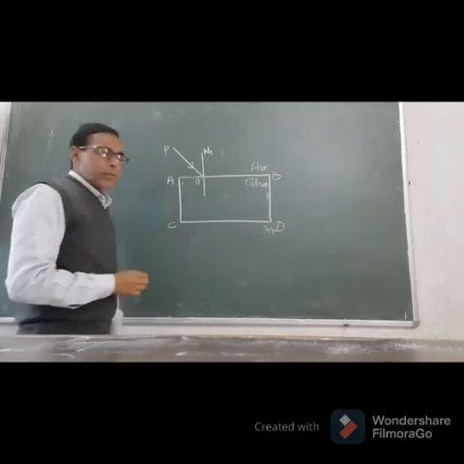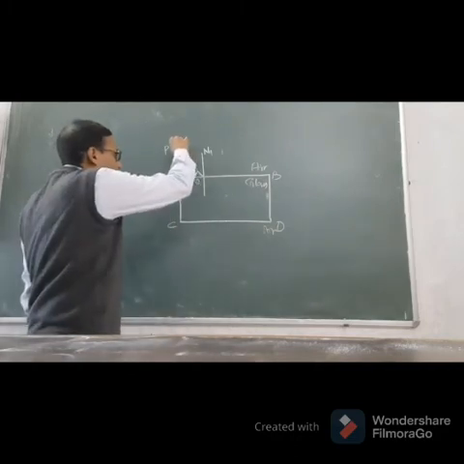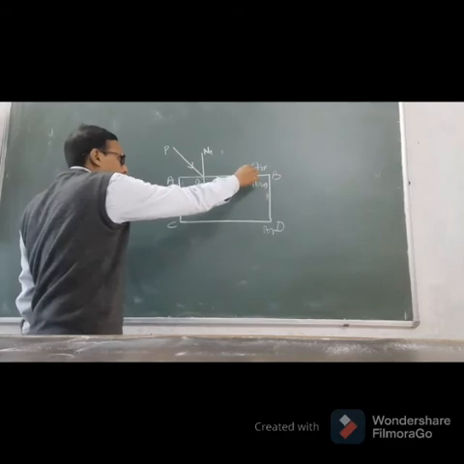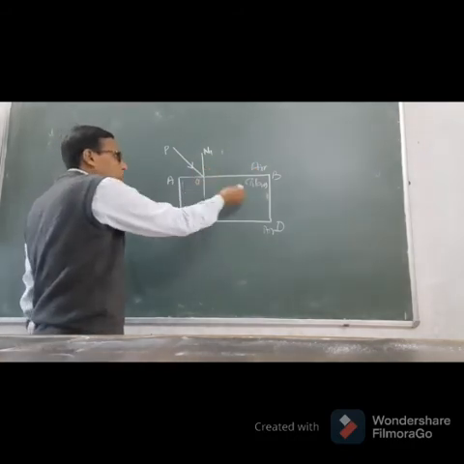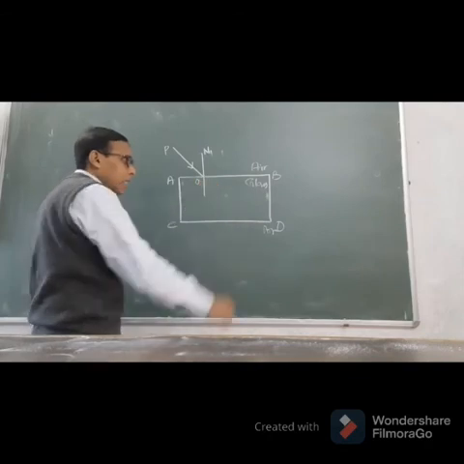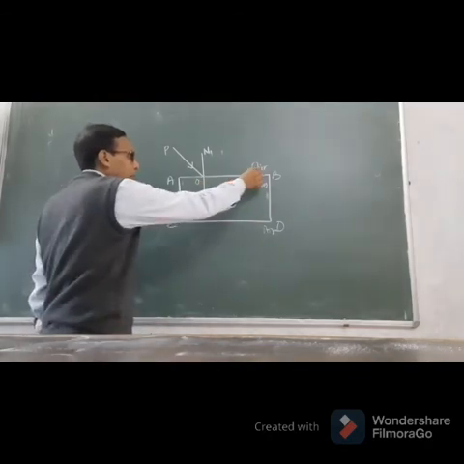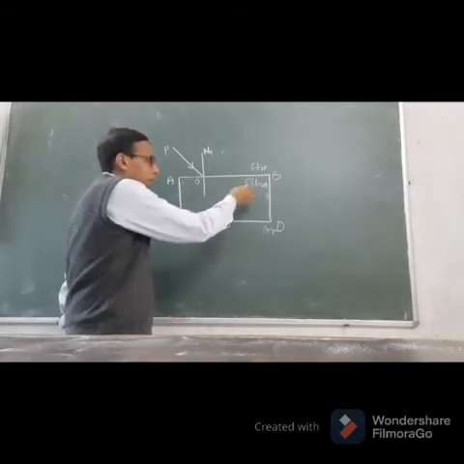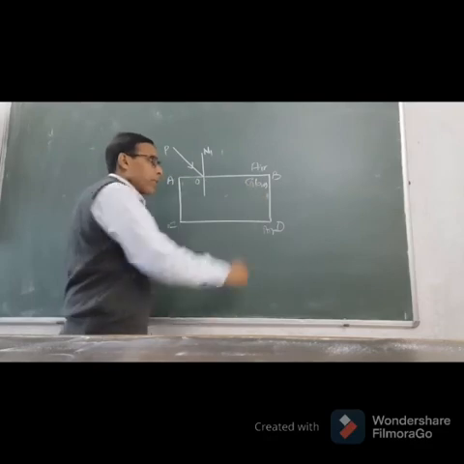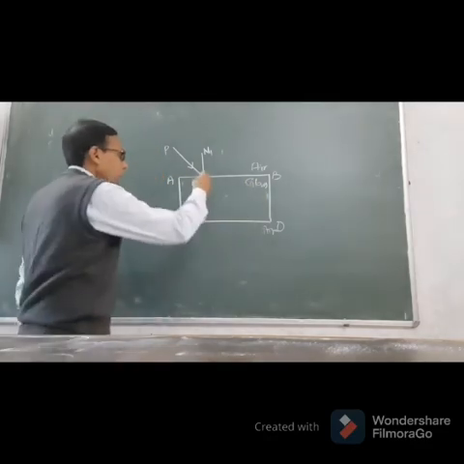So as the ray of light PO enters from air to glass, the speed of light decreases, because the speed of light is 3 into 10 to the power 8 meter per second in air and 2 into 10 to the power 8 meter per second in glass.